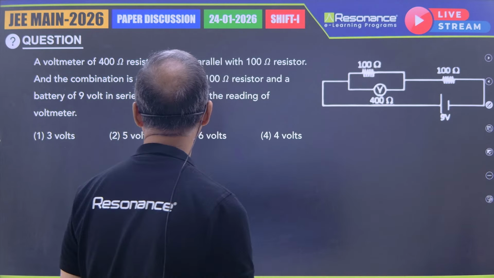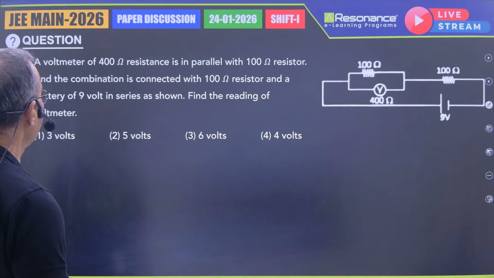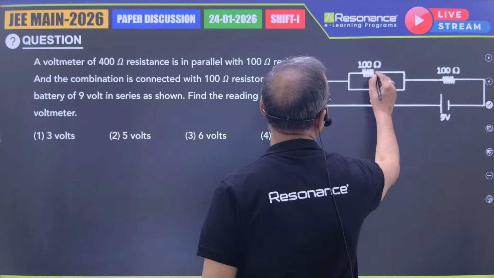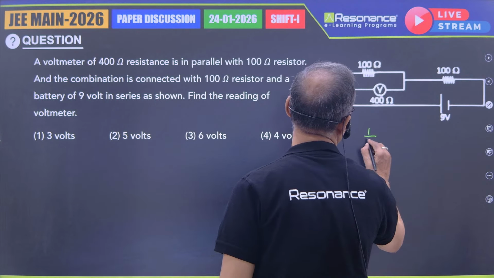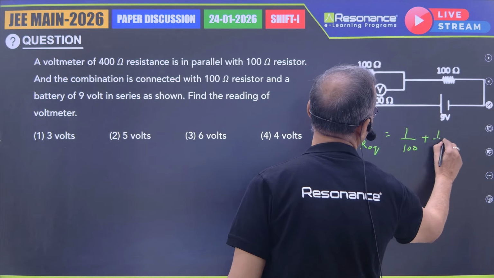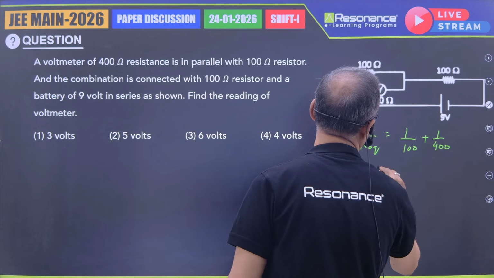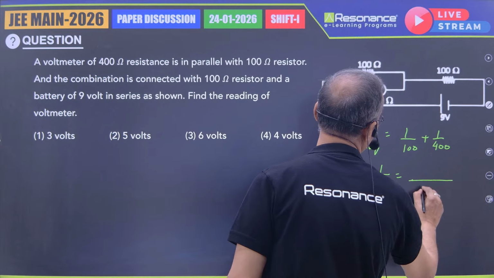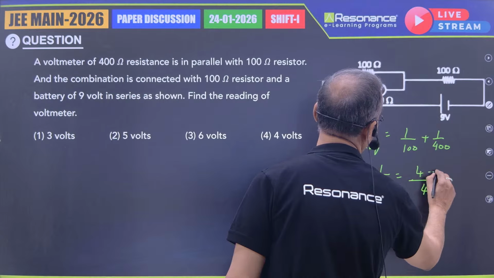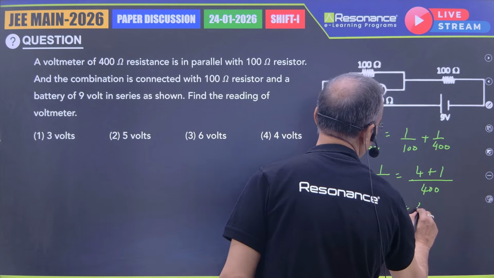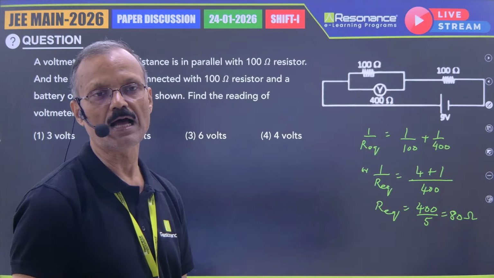You have a voltmeter of 400 ohm resistance in parallel with 100 ohm resistance here. So first you get R equivalent. 1 by R equivalent, 1 by 100 plus 1 by 400. This will become 400, this is 4 plus 1. R equivalent is 400 by 5. This is 80 ohm.